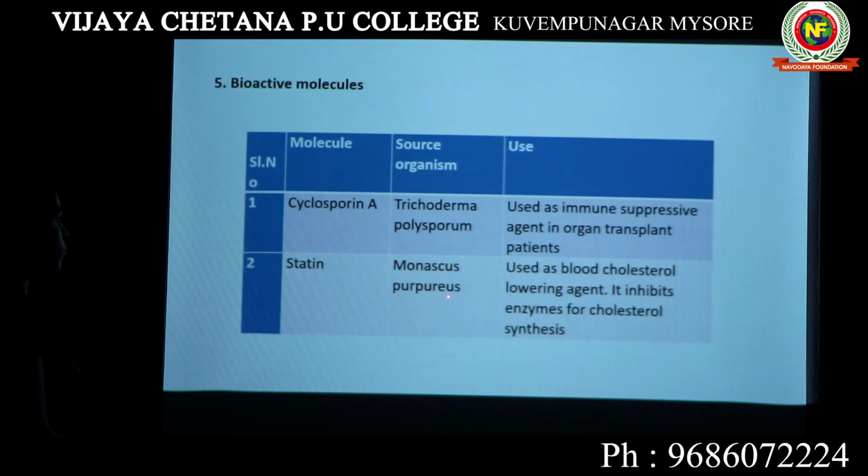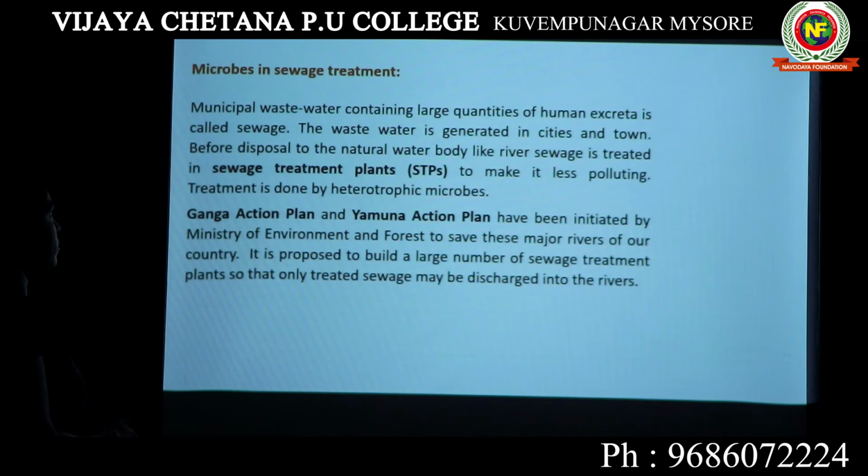Okay, so statin is one of the blood cholesterol lowering agents which is obtained from a fungus Monascus purpureus. So here also we will get to know in many ways microorganisms are helping human beings. So the name microbes in human welfare is satisfied with these examples.